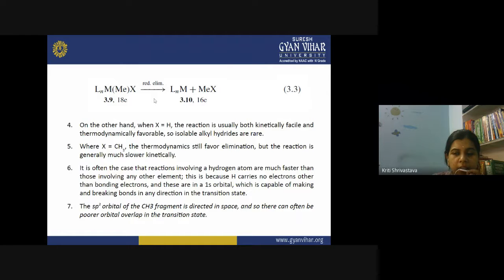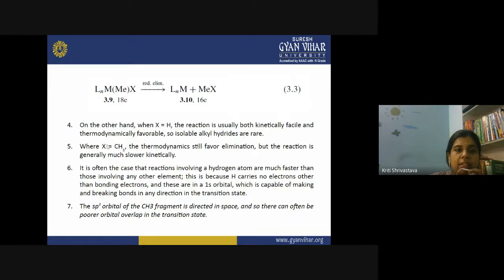It is just the reverse case of the earlier reaction when X is halogen. Then such halide complexes are isolable, because they are very stable. But alkyl hydride complexes are quite rare. You cannot isolate them because they are so unstable that they quickly release an alkane molecule and become stable. So this was the case when we have alkyl hydride complexes.